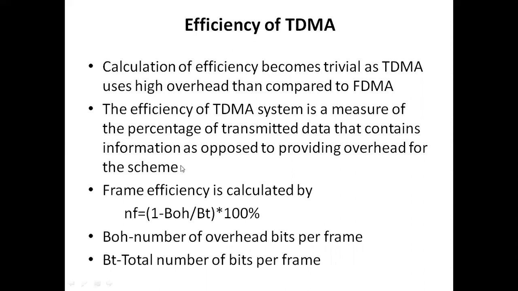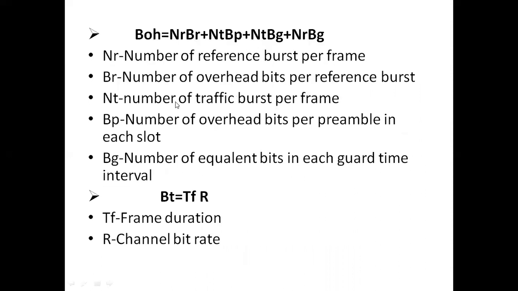Next, here the efficiency is calculated by eta_F equals 1 minus B_OH by B_T, into 100, in terms of percentage. Where B_OH is the number of overhead bits per frame, and B_T is the total number of bits per frame.